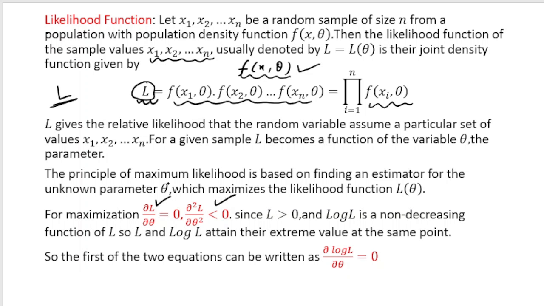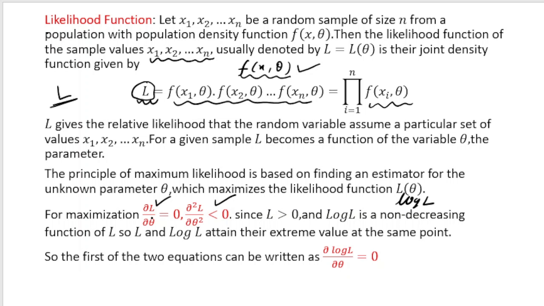But since L is a likelihood function, and here you can see that we have a product of different terms, to simplify it, it is always better to take the log. Why is it better to take the log? Because we are trying to maximize L, and log L is also a non-decreasing function of L. So for increasing values of L, log L will also increase.